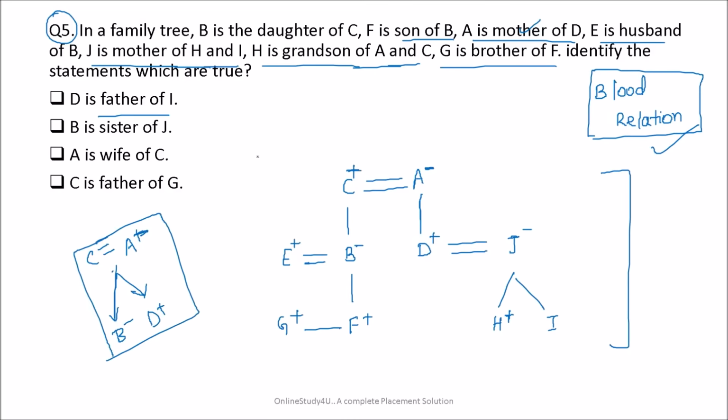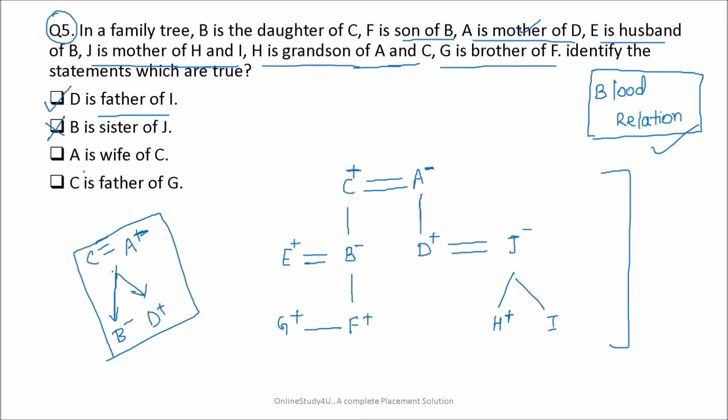Now friends, let us try now. D is the father of I. Yes, so D is the father of I. So the first one is true. B is the sister of J. No, B is not the sister. B will be the sister of D. So the second one will become false.